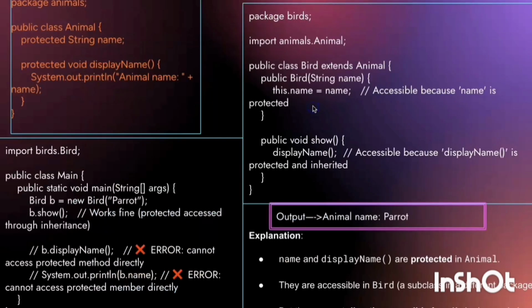And here is protected modifier, and when we are calling this protected from main in a different package, it will give error. It cannot access the protected member from main class directly. You can run this program and see what is the difference between protected and private modifier.